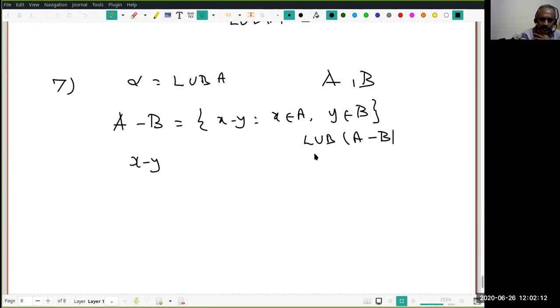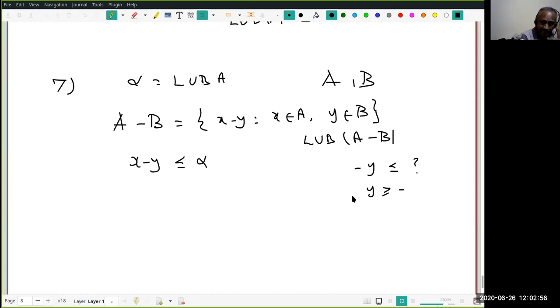I want an upper bound. First of all, I want a least upper bound. Therefore, first of all I should find an upper bound. Then, how can I say? I have to say this is less than or equal to something. If I want to say this, I want to say x is less than or equal to something. That means I should have some kind of an upper bound for A. You understand that? Therefore, it's less than or equal to alpha, I can write. Now I want to say minus y is less than or equal to something. That means y is greater than or equal to something. You understand that? See, y is greater than or equal to something. That would mean what? You are looking for a lower bound of y. You understand this? Think carefully.